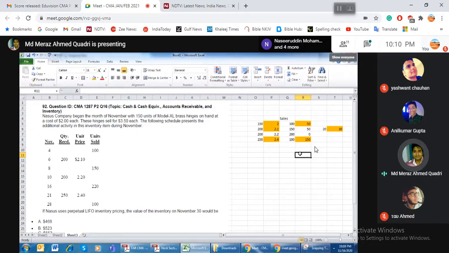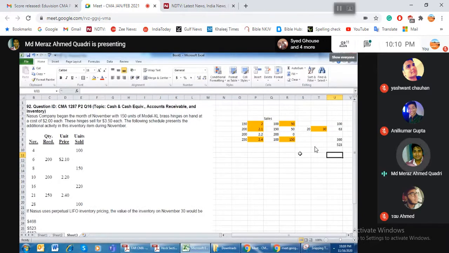So when the question is asked based on the perpetual, you have to do the full working to get the numbers. What is the beginning? What is the amount you sold? What is the next purchase? You have to sell it out of it. Then whatever new purchase you have, you have to sell against that purchase. If that is not sufficient, you have to go back and use the second last purchase. And if you have finished that also, then you go to the third last purchase. So this follows a backward chronology, a backward process.